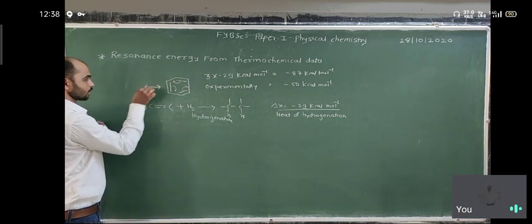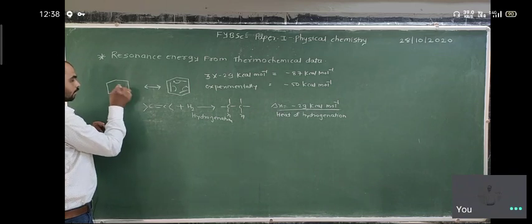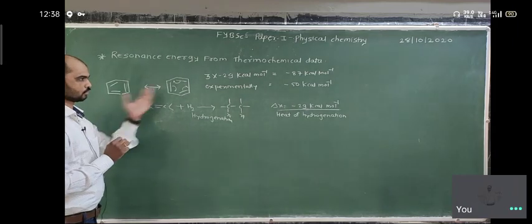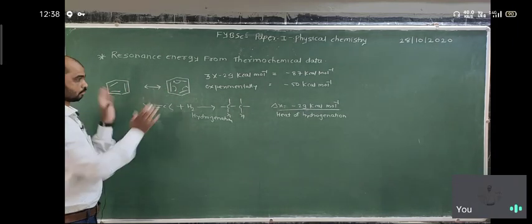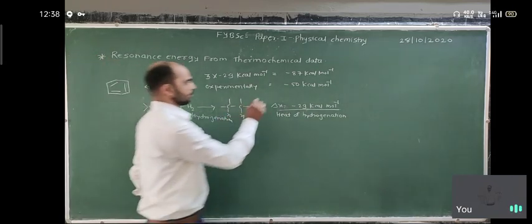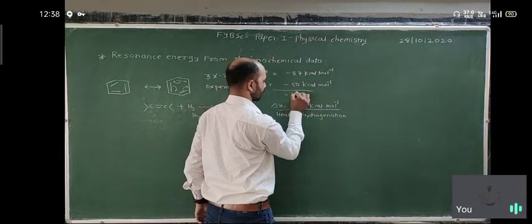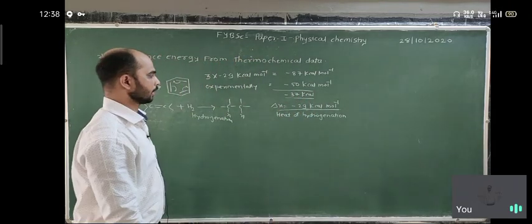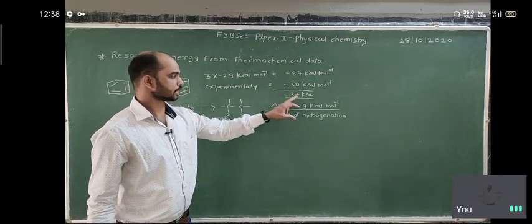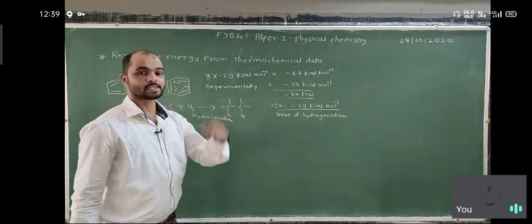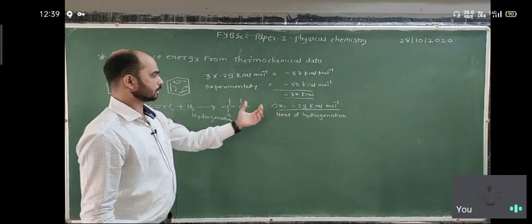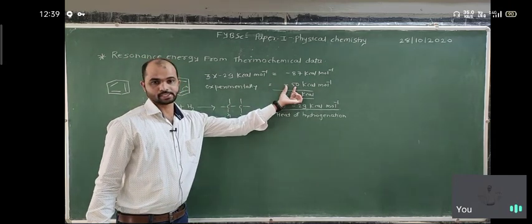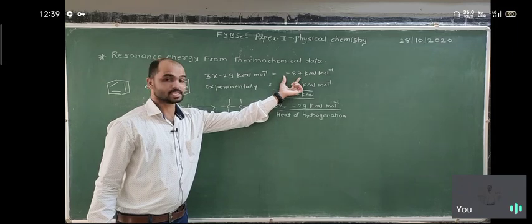And we get another structure of benzene like that. What happened here? Just the positions of the double bonds are changed. So this is the resonance; both are the same. Here the difference is minus 37 kilocalorie. This difference of minus 37 kilocalorie is the resonance energy. That's why the total enthalpy, the total energy of benzene, decreases to minus 50 kilocalorie as against the expected minus 87 kilocalorie.